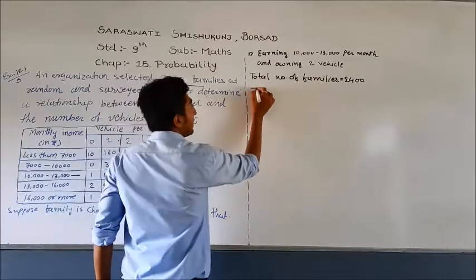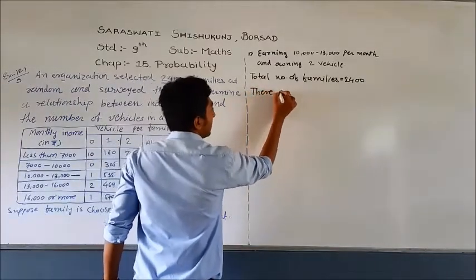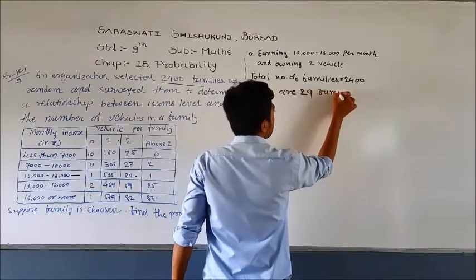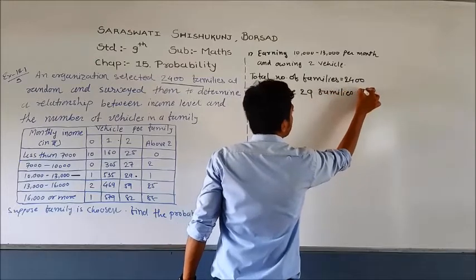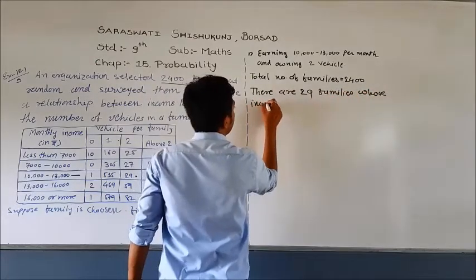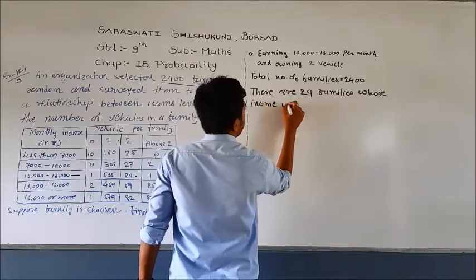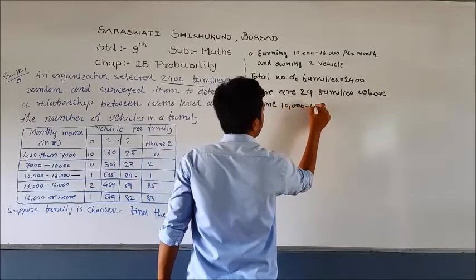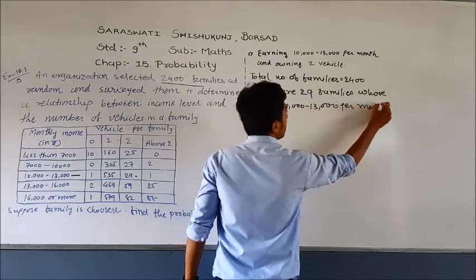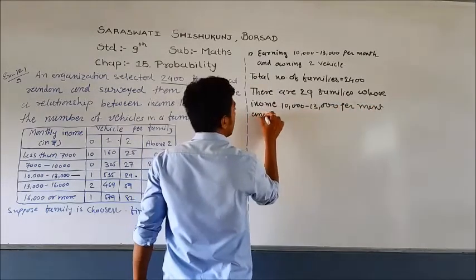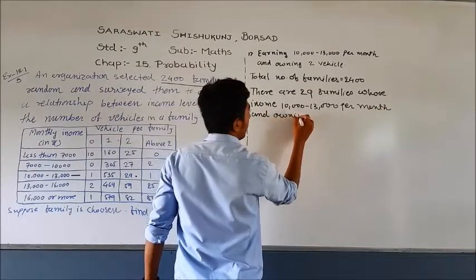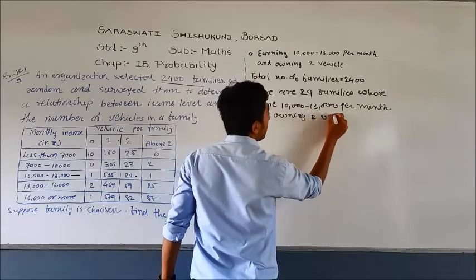So there are 29 families whose income is 10,000 to 13,000 per month and owning 2 vehicles.